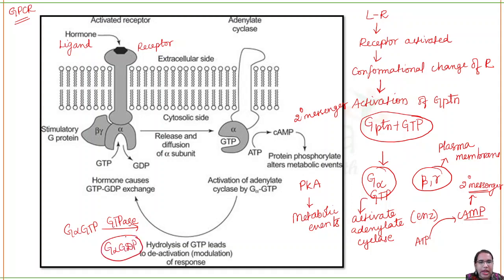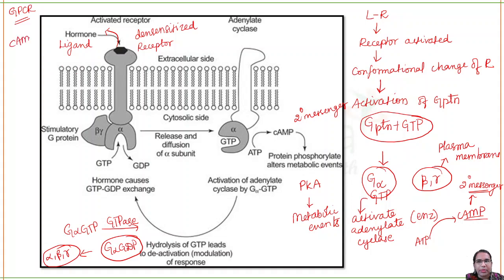Now this is an inactive protein. It will go and attach itself with the beta and gamma subunit. This will cause the desensitization of the receptor. The receptor will be desensitized, and the ligand will go outside. Now it will be normal again. It will be in a state where another ligand can come and bind to it. So this is your G protein coupled receptor cyclic AMP pathway.